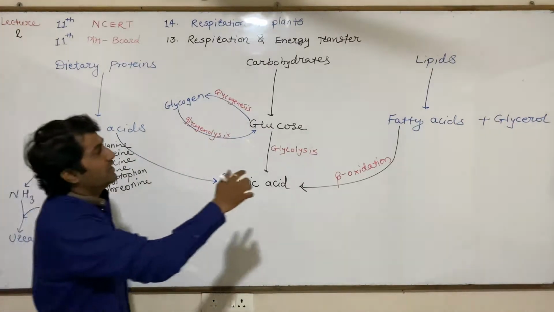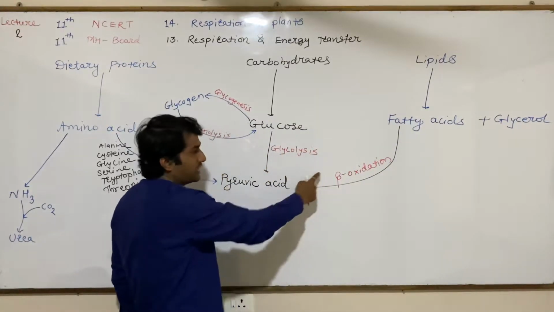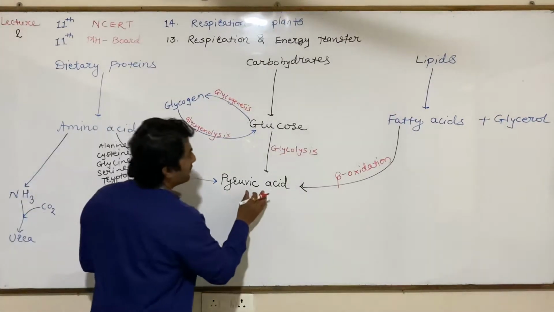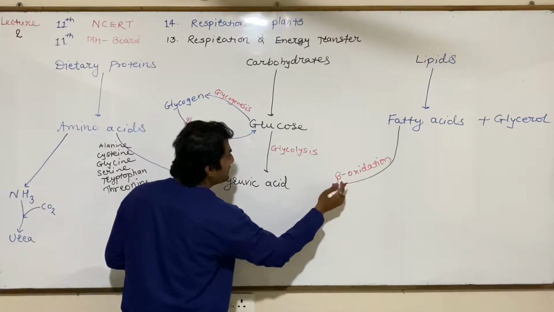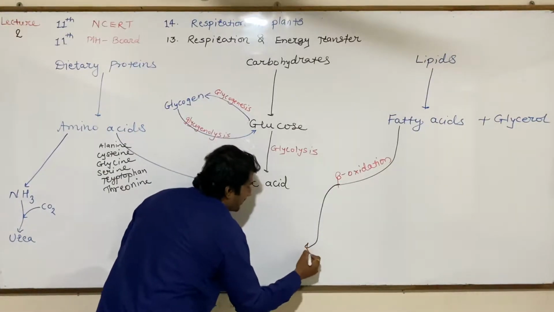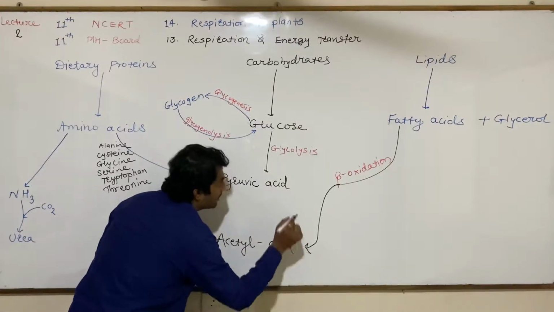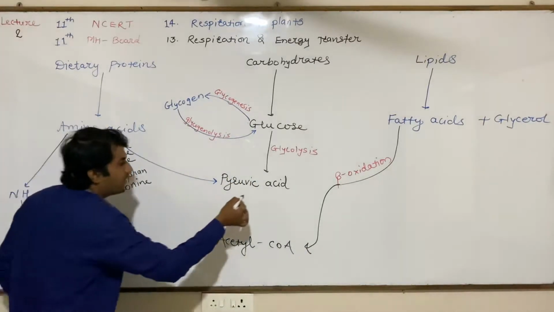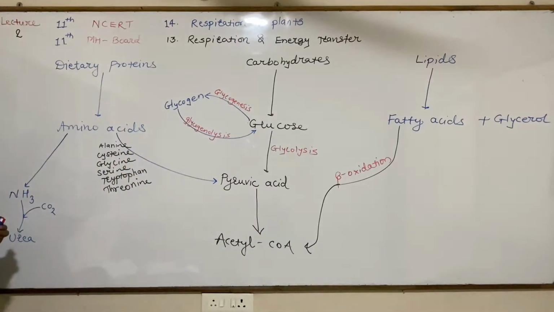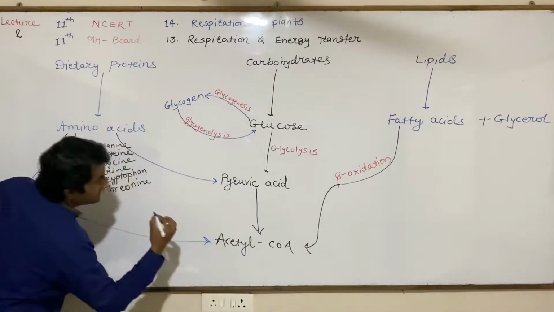Lipids are converted into fatty acid and glycerol. Fatty acid is converted by the process known as beta oxidation. Actually, the product of beta oxidation is acetyl coenzyme A, not pyruvic acid. Acetyl CoA. Pyruvic acid also can be converted into acetyl coenzyme A, and some amino acids also get converted into acetyl coenzyme A.